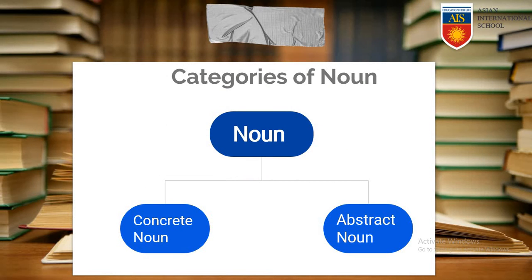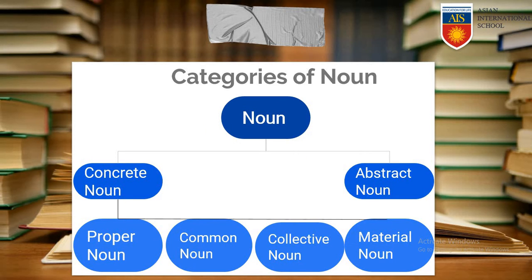Nouns can be categorized mainly into two different parts: concrete noun and abstract noun. Concrete noun has several types: proper noun, common noun, collective noun and material noun.